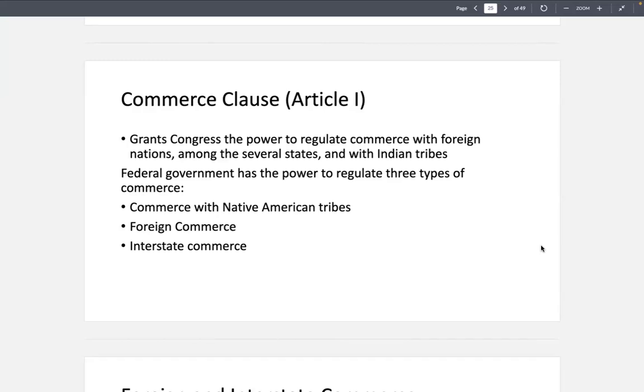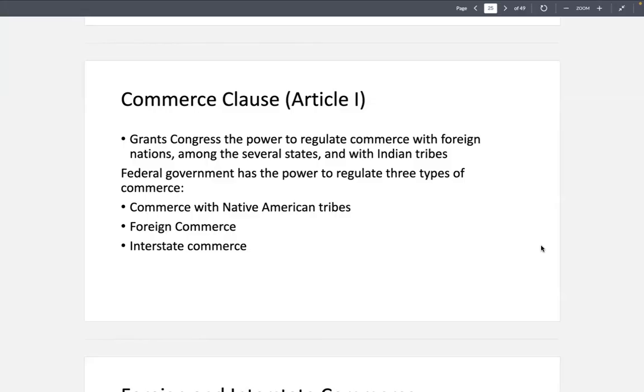An important aspect of Article 1, which establishes the legislative branch of government and enumerates certain powers given to Congress, includes the very, very important Commerce Clause, which will affect us in business all the time, potentially. Even when you think it might not, because you're just operating within your own state lines. If they decide it's something that could excessively burden interstate commerce, the federal government can come in and exercise power.